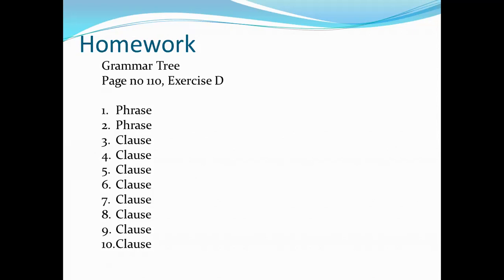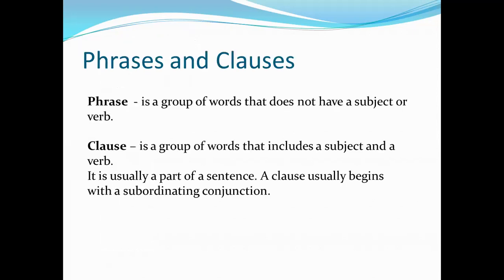Just to recap, a phrase is a group of words that does not have a subject or a verb. A clause is a set of words that includes a subject and a verb. A clause is a part of a sentence and a clause begins with a subordinating conjunction. Now we will study the types of clauses. A clause can be independent or dependent.